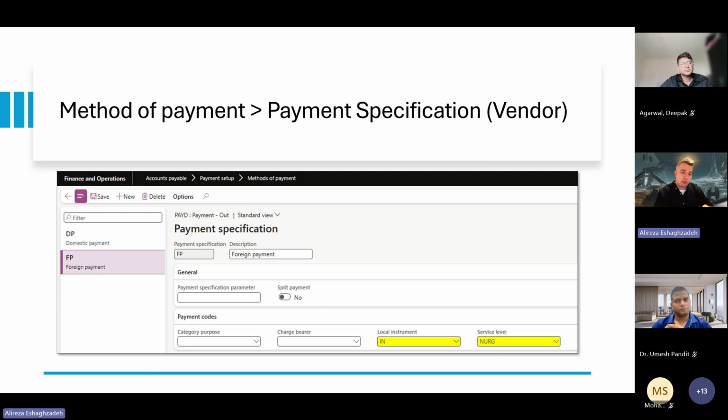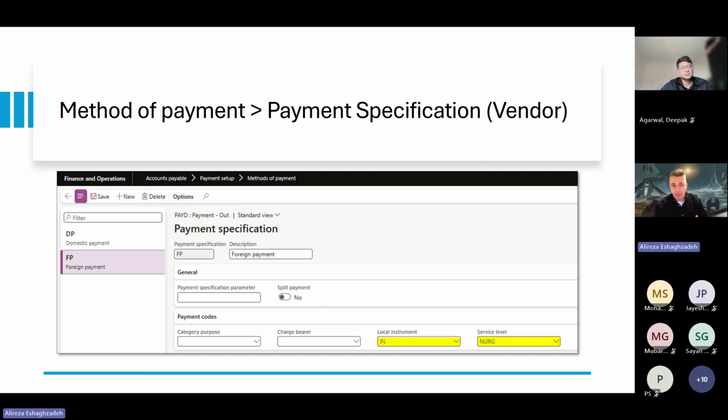But this part is specified by the bank. Some banks have different formats for foreign and domestic. Some banks accept a mix of domestic and international payments. Some of them have one format, but we need to generate a separate file. This is something we need to consider: which codes they are using for the local instrument and service level.